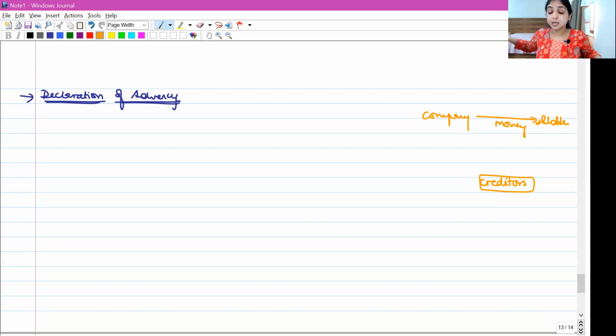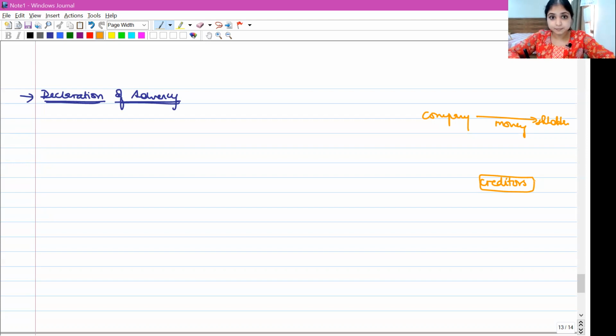Instead of repaying the creditors, the company is letting the loans stay outstanding, and instead company is taking money and paying off to the shareholders. The creditors are again going to create a ruckus over here. They are going to get angry. So we are supposed to now convince the creditors that creditors, don't worry. Yes, before paying you, we are paying the shareholders. Yes, we are doing that. But don't worry, we have enough money for you also. That is the whole logic behind this declaration of solvency.